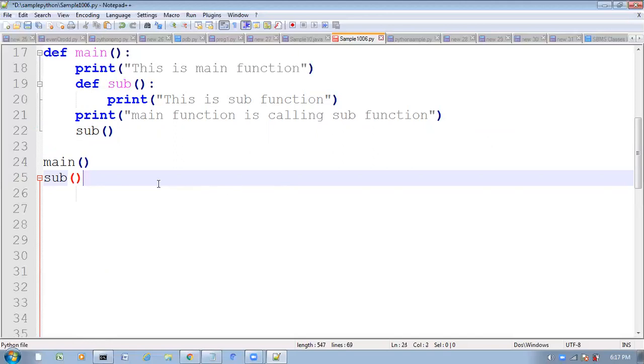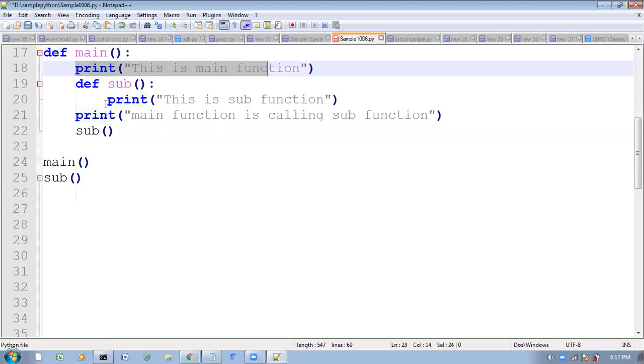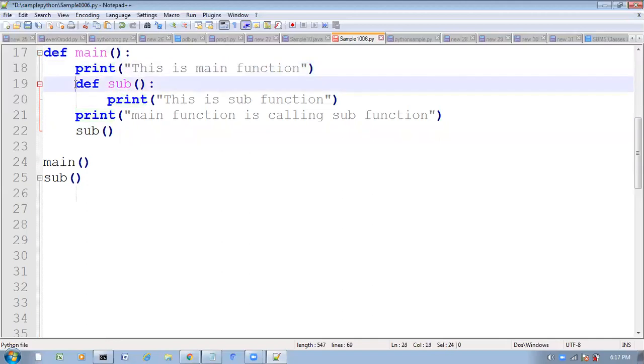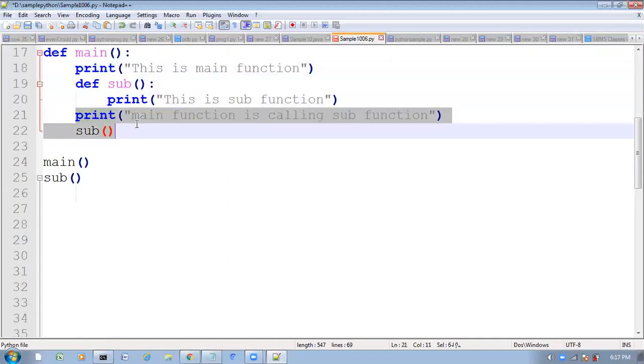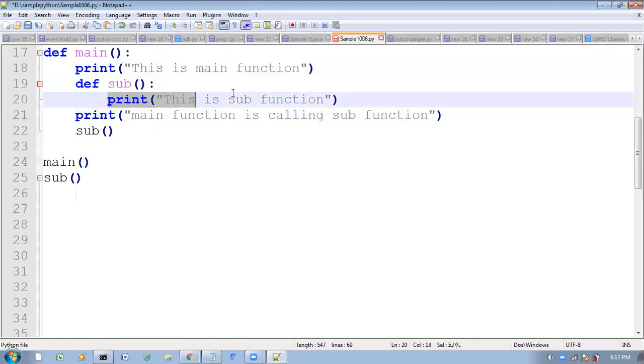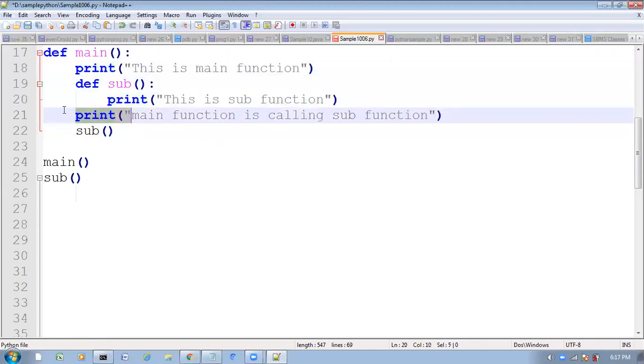Now if I run this program, see what I wrote. I wrote one function, def main function. Inside this function I wrote one print statement. After that, inside that main function only, I'm writing one more function, which is nothing but the sub function. After that, this print statement is also inside the main function. This print function is inside the sub function. This print function is inside the main function.